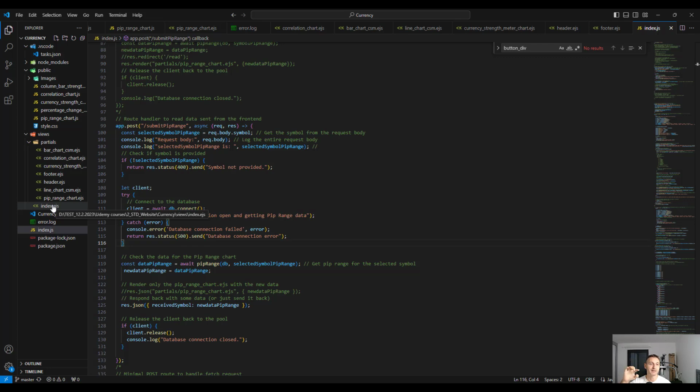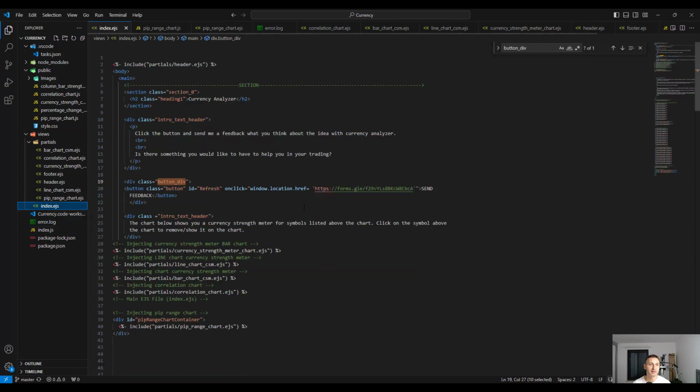So inside index.ejs, if I go down, if I go up, you can see here that all I have here is including partials header.ejs. So inside this file, for example inside header, I will have everything that is inside the header. So whenever I create a new website page, I simply use this header and it will be all the same, the header on all pages.